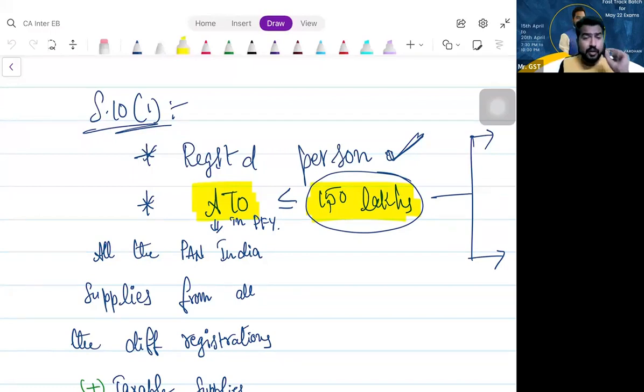But if you are located in a special category state, then the limit is 75 lakhs. What are special category states?